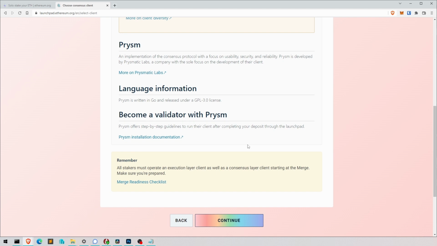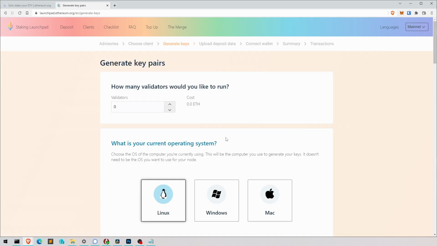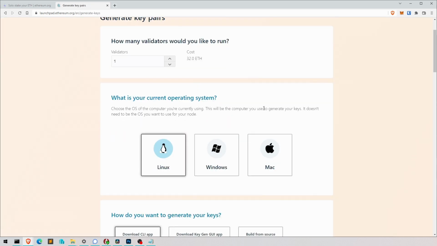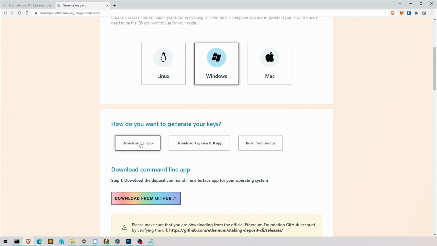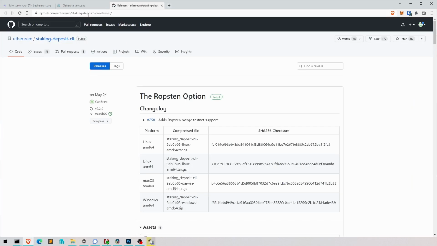I don't have a different way here. Again, you don't have to select that because DAppNode does that for you, but anyway, just for clarity. So we want to start with one, maybe, first of all. We are on Windows and we're going to download the CLI. So just tap here. Now this is really important.